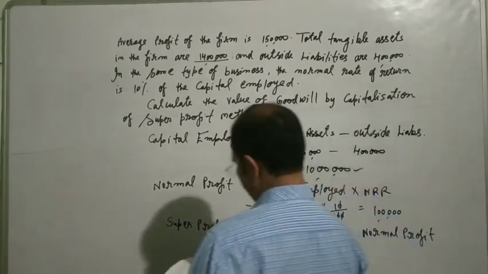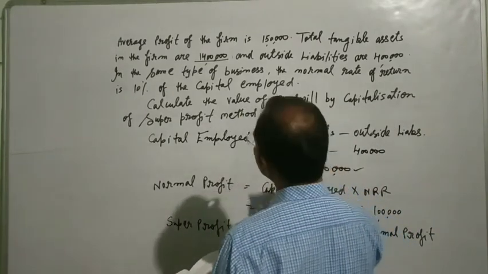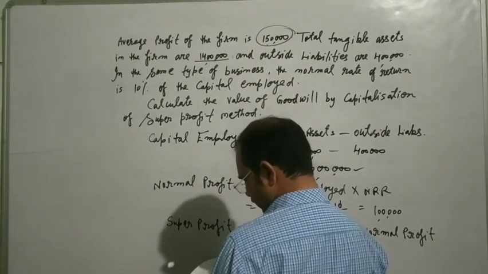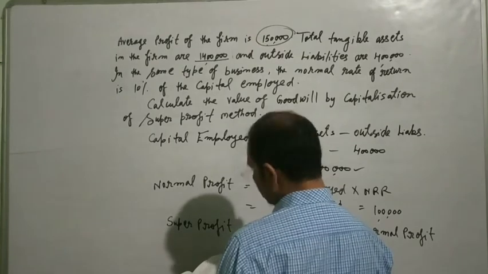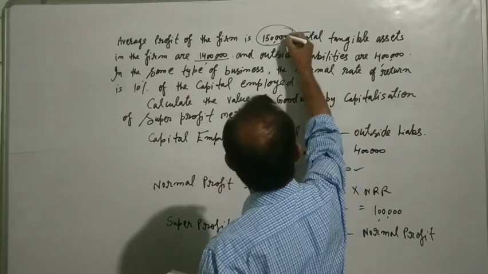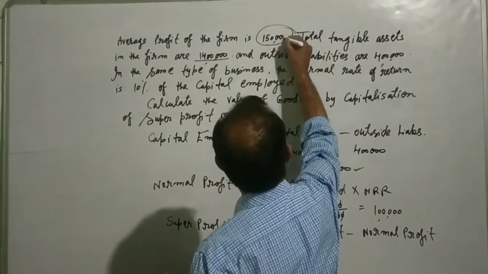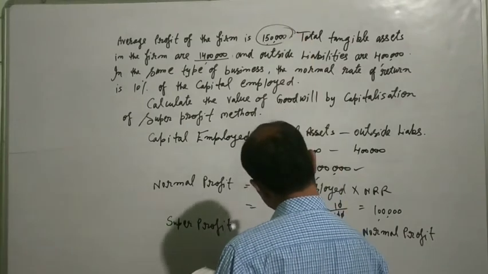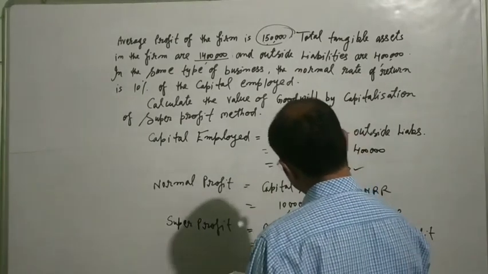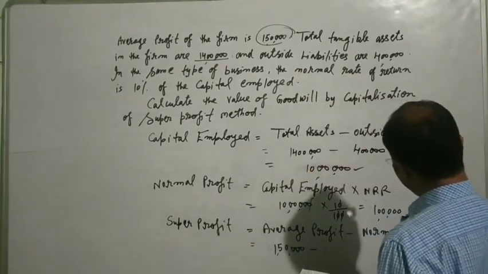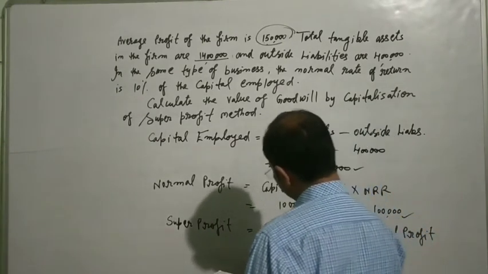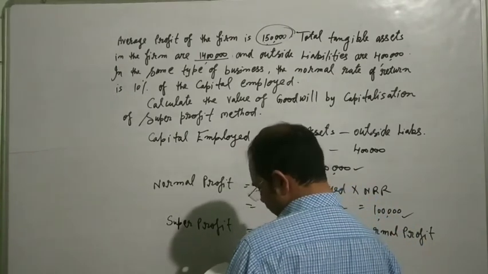Average profit is given in your question, 1 lakh 50,000. 1 lakh 50,000 is the average profit, and normal profit we have found is 1 lakh. In this way we find a super profit of 50,000.